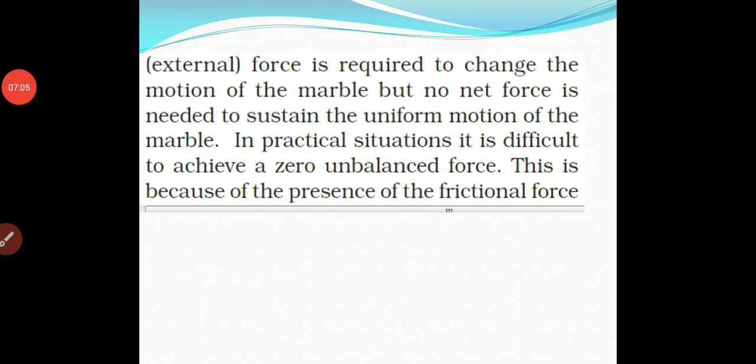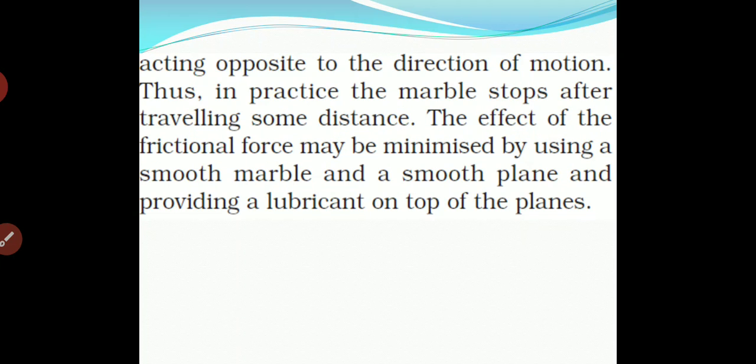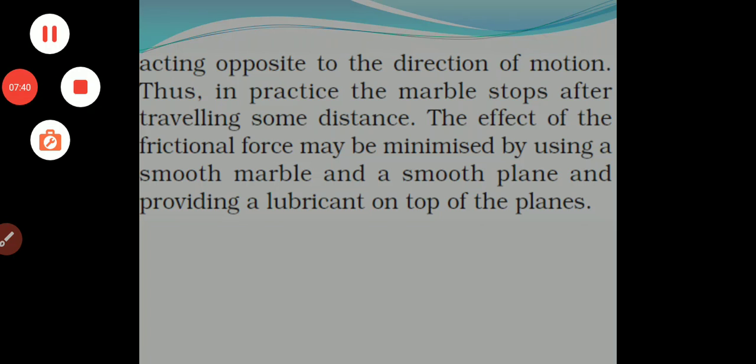Whenever we are applying a force, the object has its own frictional force which will oppose that external force, and due to this, at one point the object will be at rest, since friction acts in the direction opposite to the motion.